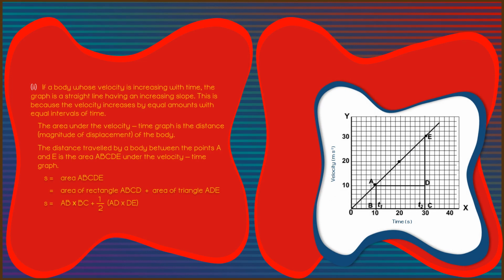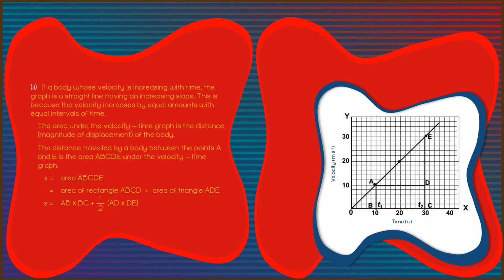Here the next condition: if a body whose velocity is increasing with time, the graph is a straight line having an increasing slope. This is because the velocity increases by equal amount with equal intervals of time. The area under the velocity time graph is the distance, the magnitude of displacement of the body. The distance traveled by a body between the points A and E is the area ABCDE under the velocity time graph.